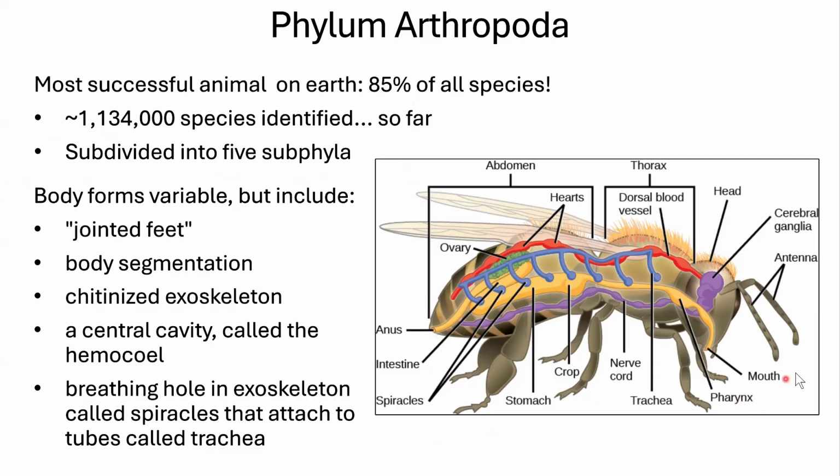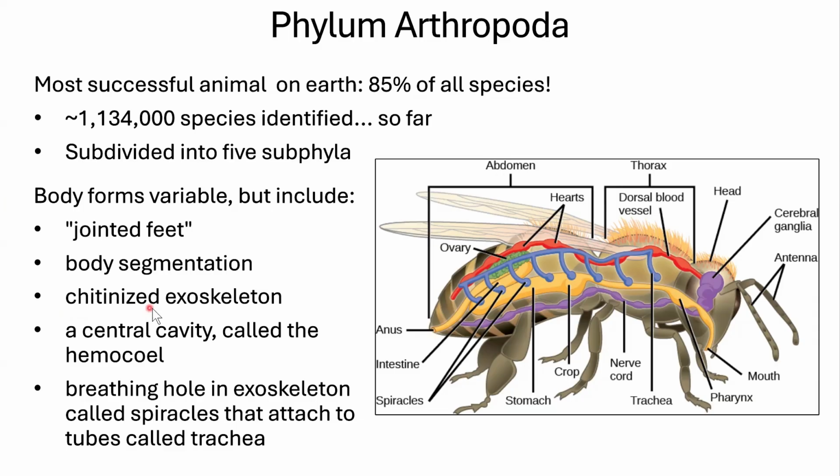So here we have a honeybee as our example. In our honeybee, we have jointed feet. That's actually what Arthropoda means. Poda means foot. Arthro means jointed. So it's going to have jointed feet. They're still insects, so they have 6 legs mostly. They're going to have antennae. They're going to have a head, and their body is going to be segmented into parts. So after your head, they're going to have a thorax, and then they're going to have an abdomen.